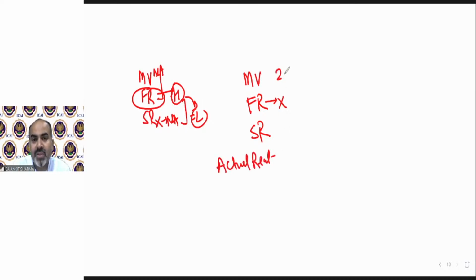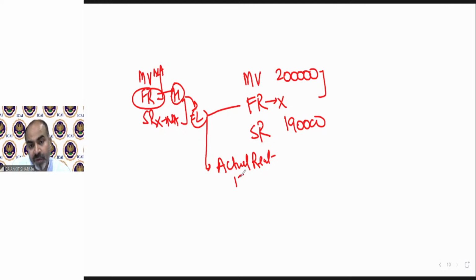Suppose the municipal value is 2 lakh rupees. The question is silent about fair rent. The standard rent is, suppose, 1,90,000. So we cannot take the higher of these. We can do this only if there is no municipal value or standard rent. But if there is no fair rent, but actual rent has been given, 15,000 per month, then we have to calculate the fair rent on the basis of actual rent. And that will be called expected rent.